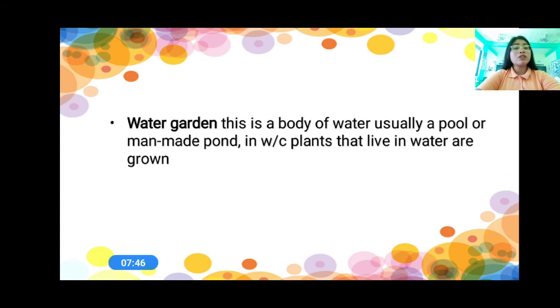Do you understand? Okay, very good. And then we have the water garden. Here in the water garden, this is a body of water, usually a pool or a man-made pond, in which plants that live in water are grown. Of course, the plants that grow in water are the only plants that grow here. So, usually, we use the pool or a man-made pond.